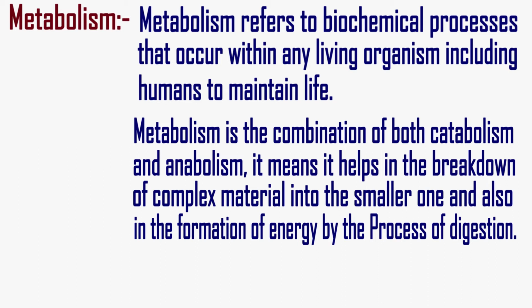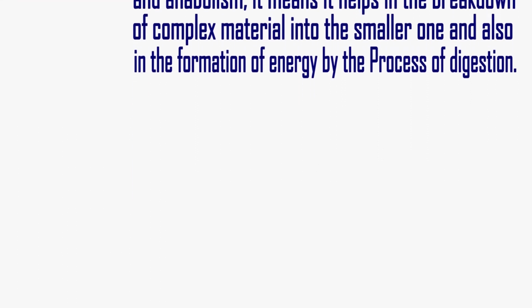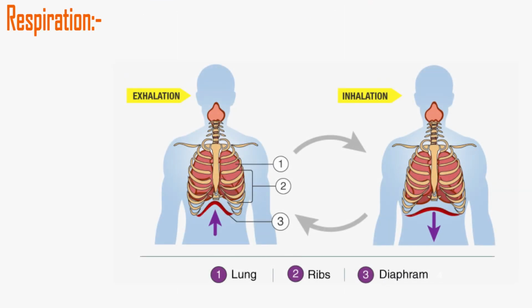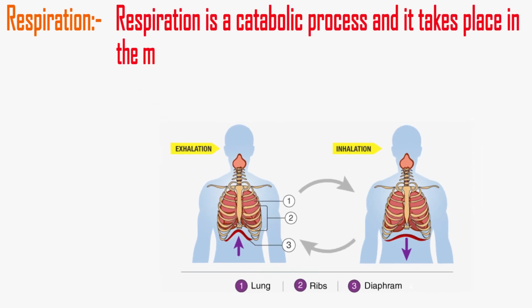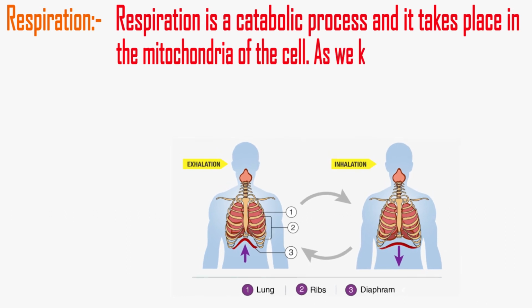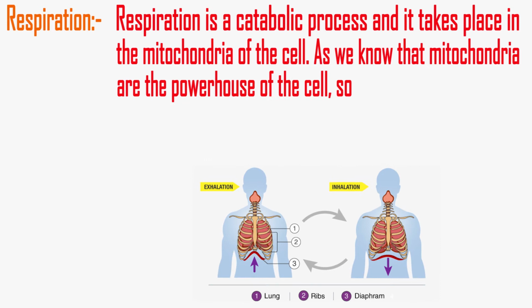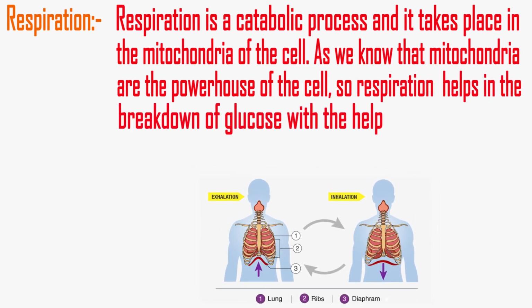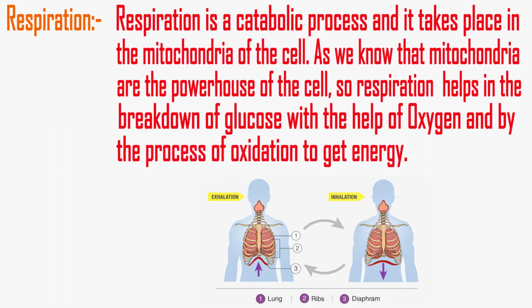After the food is digested, the next life process which helps in the formation of energy is respiration. So now we will talk about respiration. Respiration is a catabolic process and it takes place in the mitochondria of the cell. As we know that mitochondria are the powerhouse of the cell, respiration helps in the breakdown of glucose with the help of oxygen and by the process of oxidation to get energy.